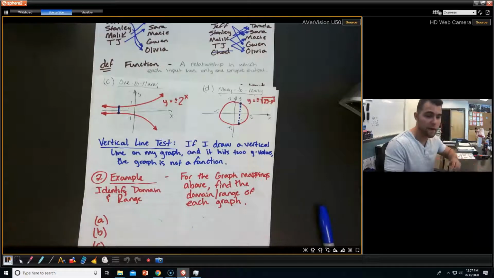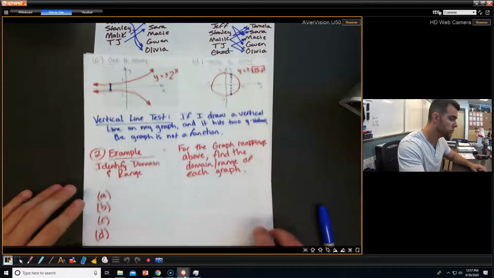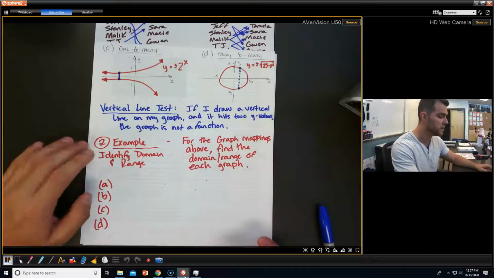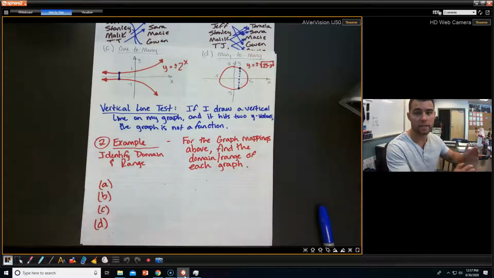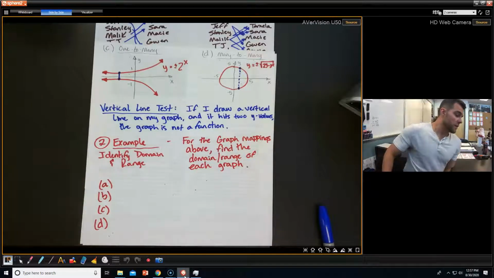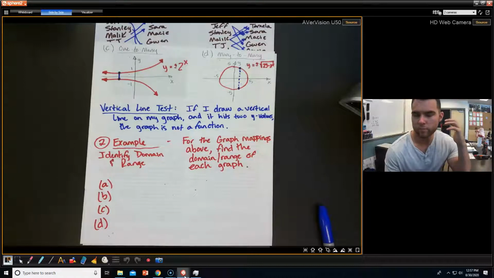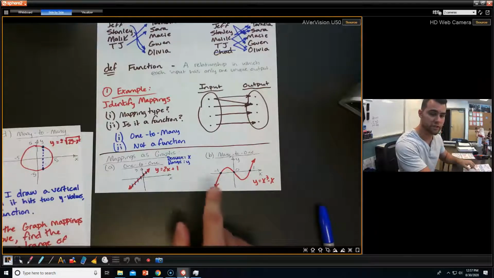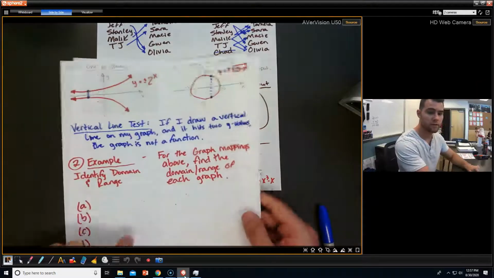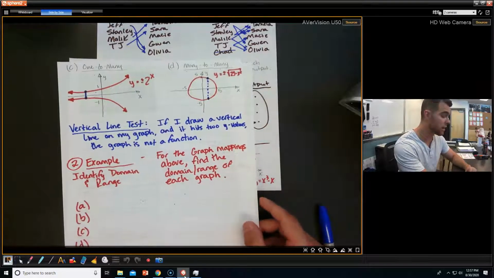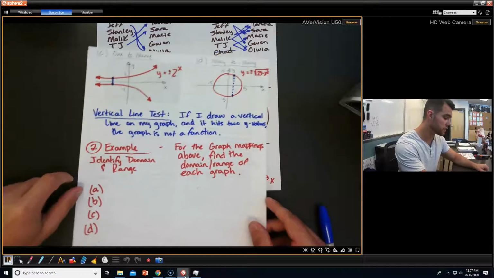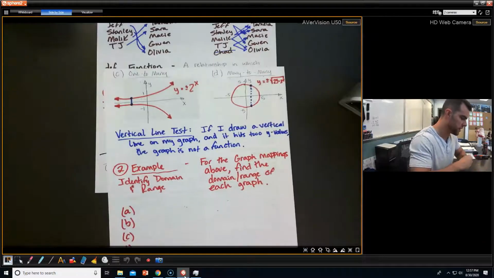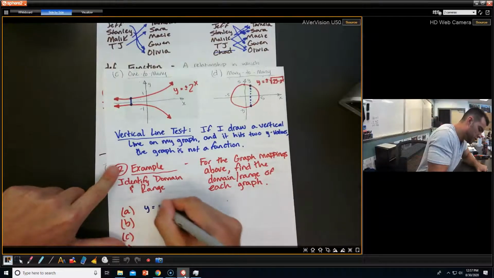So for these graph mappings now, we're going to go to our second skill. This is going to be domain and range and identifying that. So as I said before, domain is your total set of possible x values. Your range is your possible set of y values. Okay, so let's go through each of these graphs that we just did, and let's see what our domain and range is probably going to be. Okay, so for our first one, this was y equals 2x plus 1.